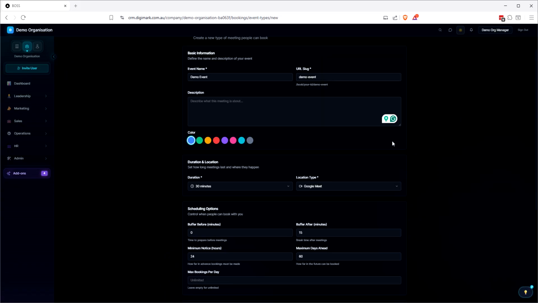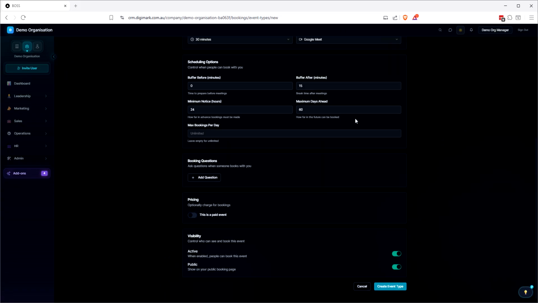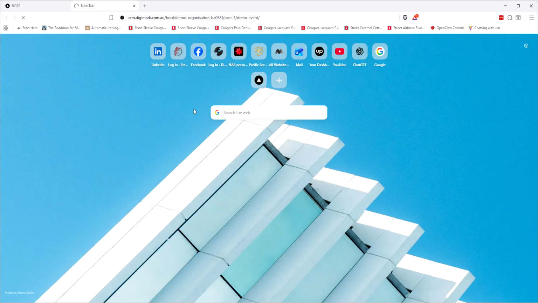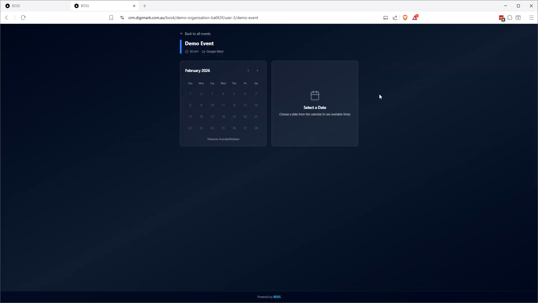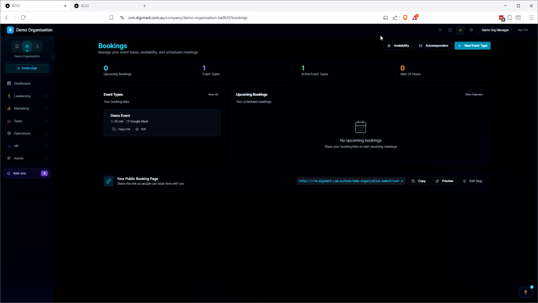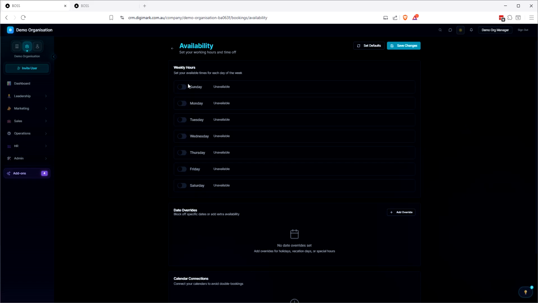And then we can go in and create autoresponders there. So we can copy that link, and then when we copy that link and go to it, I haven't set my availability. So let's go and set that now because that'll be a good demonstration. So we've got availability in here as well.